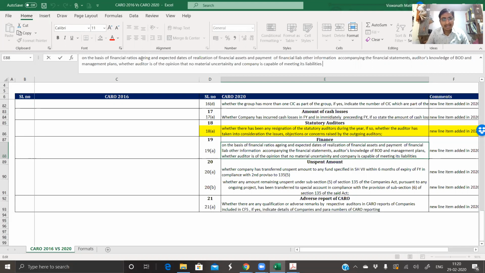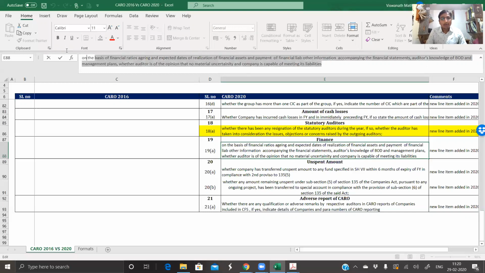On the basis of the financial ratios, ageing and expected dates of realization of financial assets and payment of financial liabilities, other information accompanying the financial statements, auditor's knowledge of board of directors and management plans, whether the auditor is of the opinion that no material uncertainty and company is capable of meeting its liabilities.